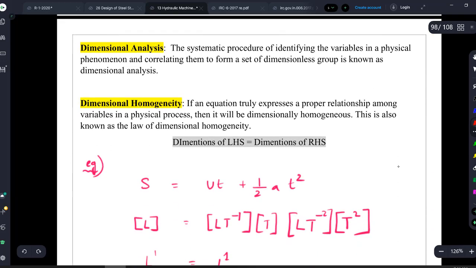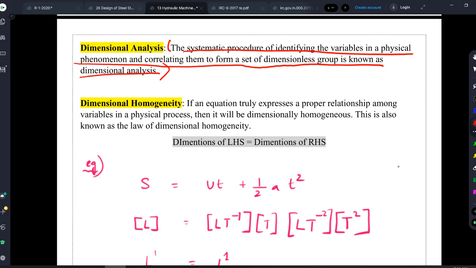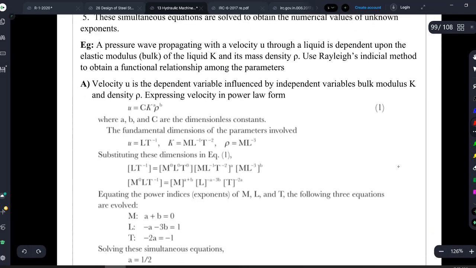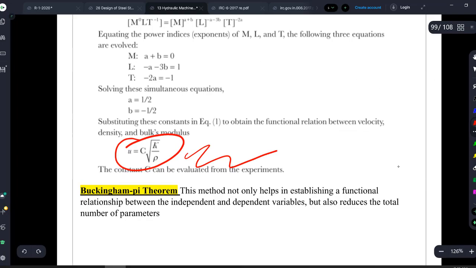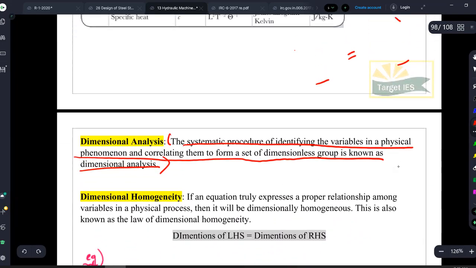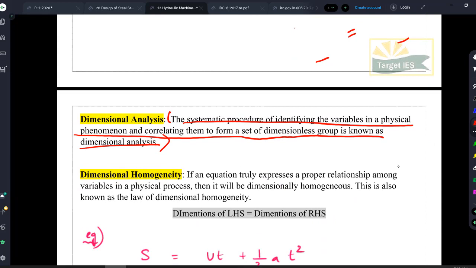So coming to dimension analysis, read the definition once. The systematic procedure of identifying the variables in physical phenomena and correlating them to form a set of dimensionless groups is called dimension analysis. There is no need to go into such a complex definition. All we do is LHS equals RHS, and we find out what are the various quantities involved in a phenomenon. Or I have told you, we also find out empirical formulas which we don't know, using dimension analysis. In forming that, we form a set of dimensionless groups.